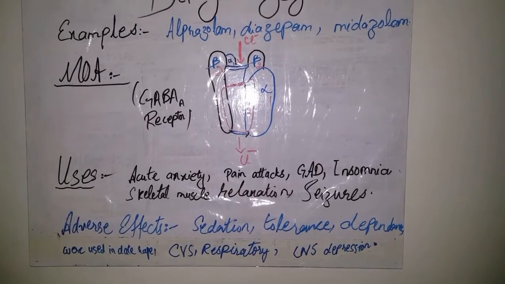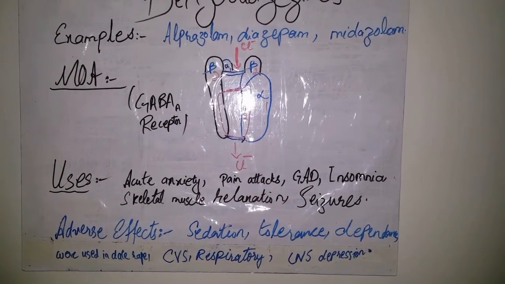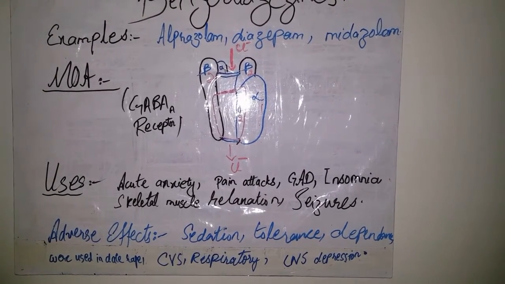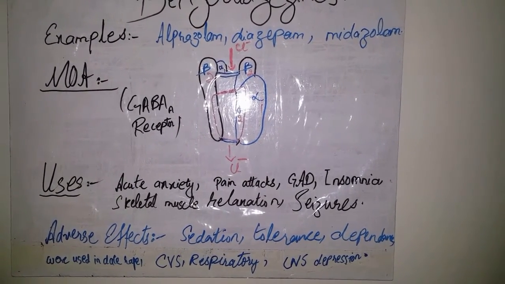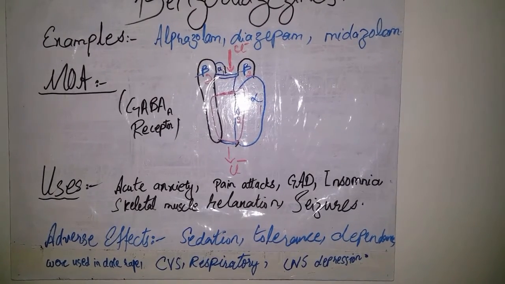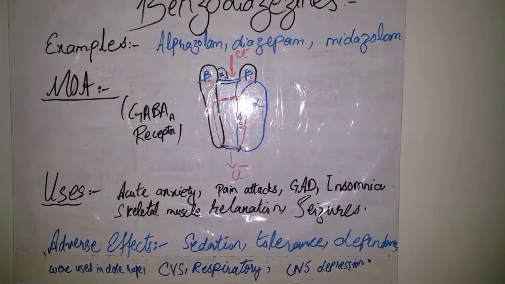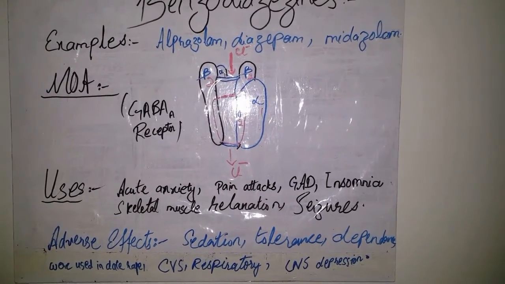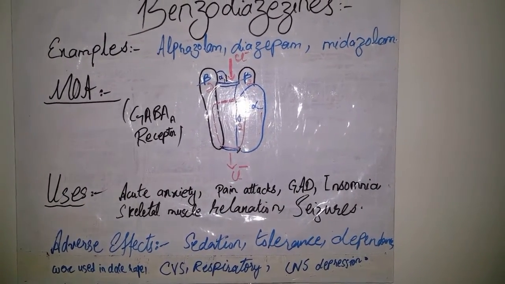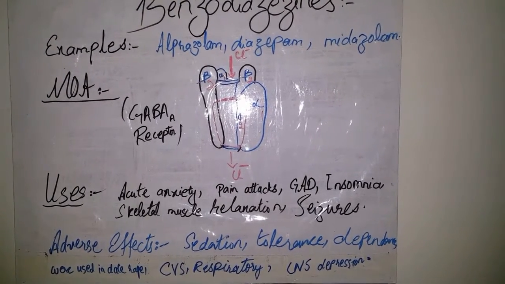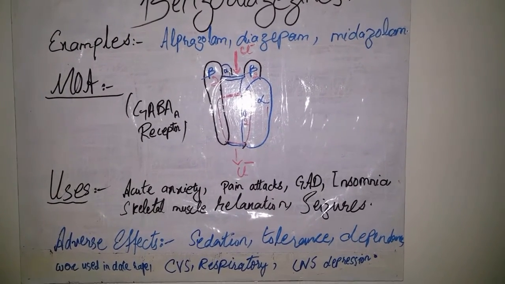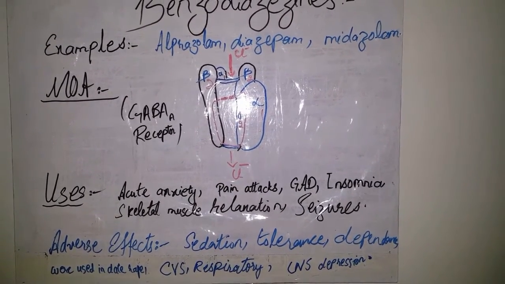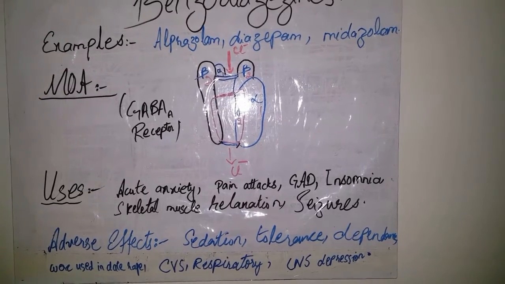Uses. Benzodiazepines are used in the treatment of acute anxiety states, panic attacks, generalized anxiety disorders. To treat insomnia, we mostly use alprazolam. To cause skeletal muscle relaxation, we use mostly diazepam, and to treat seizures, we use flurazepam. Furthermore, diazepam is also used to treat the withdrawal symptoms from alcohol when alcohol